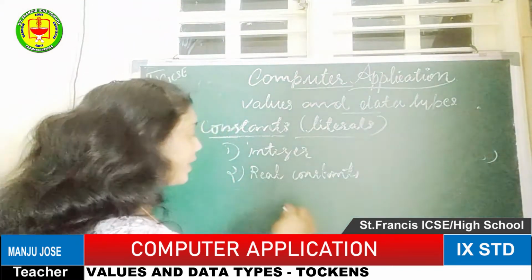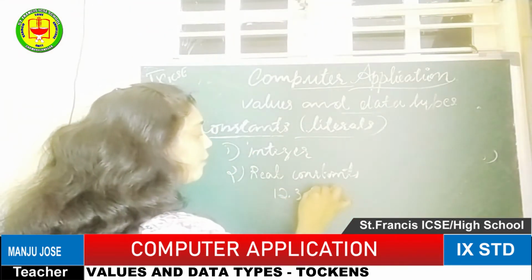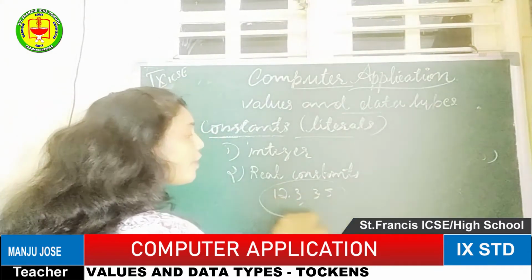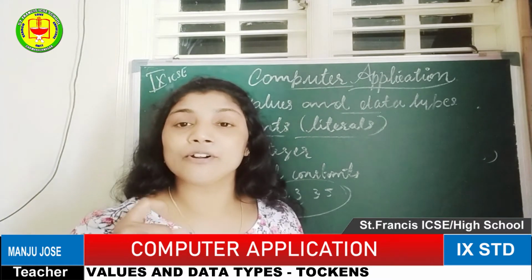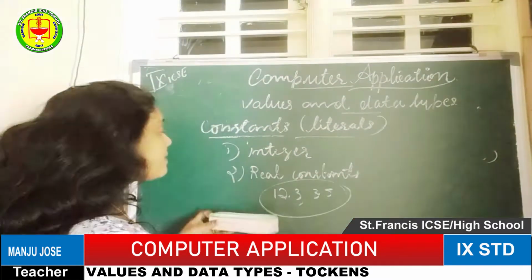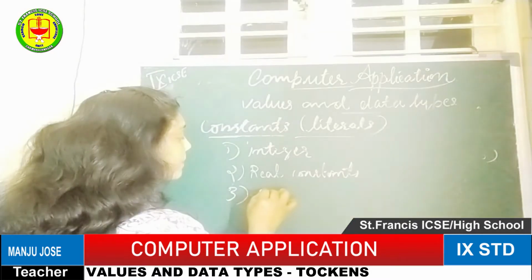For example, 12.3 or 3.5, this kind of decimal fraction number we consider as real constants or real literals.